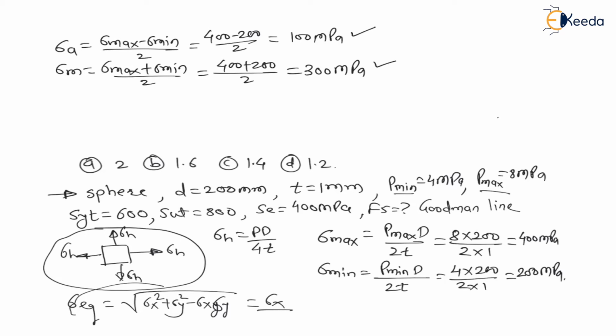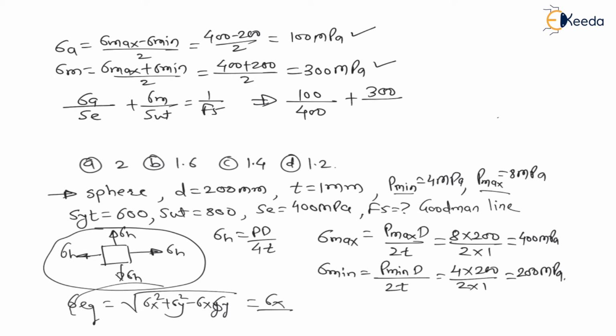They are asking you to use the Goodman line, and the Goodman relation is stress amplitude divided by SE plus mean stress divided by SUT is equal to 1 upon factor of safety. This is the Goodman relation. Now put the values in this equation. Stress amplitude is 100, SE endurance strength is 400, plus mean stress 300 divided by SUT, we have to use SUT for the Goodman line, which is 800, is equal to 1 upon factor of safety. Now if you put all the values, you will find the factor of safety is equal to 1.6 as per Goodman theory.